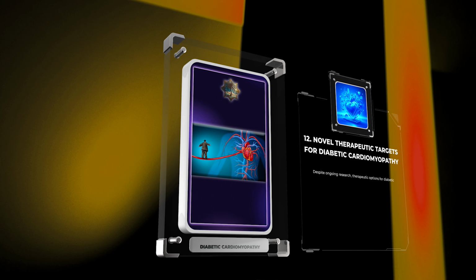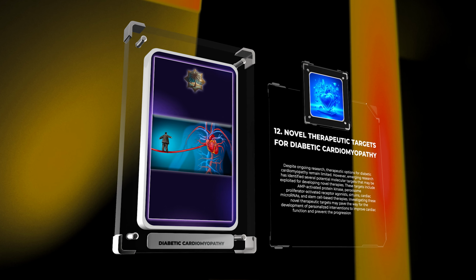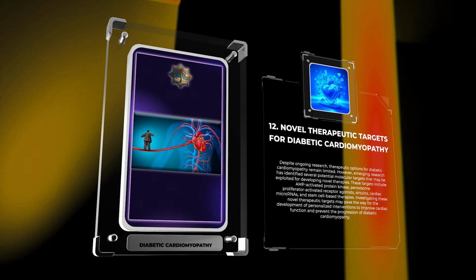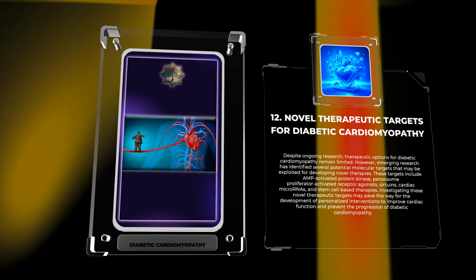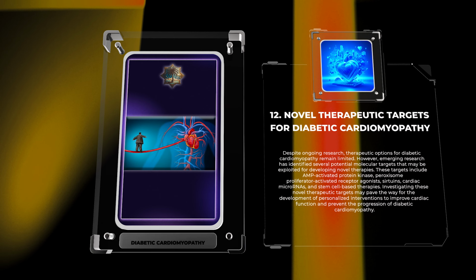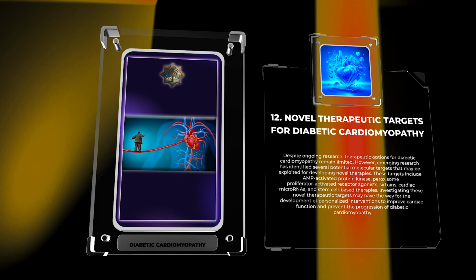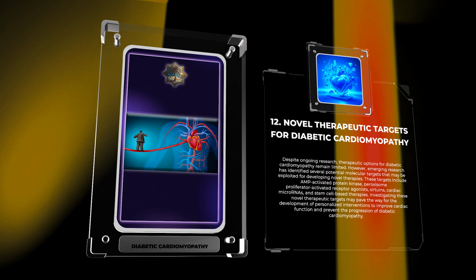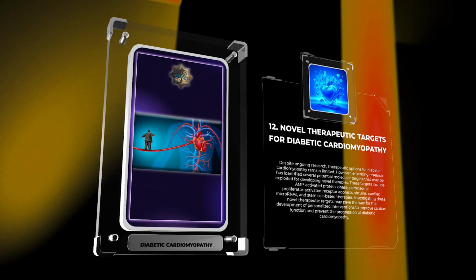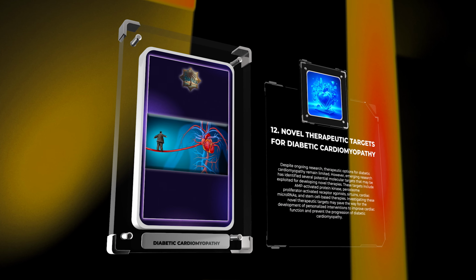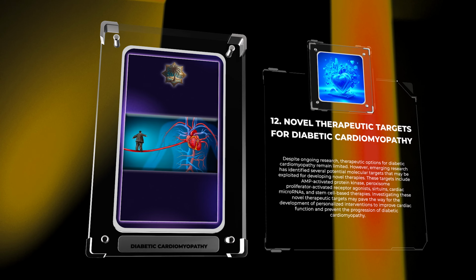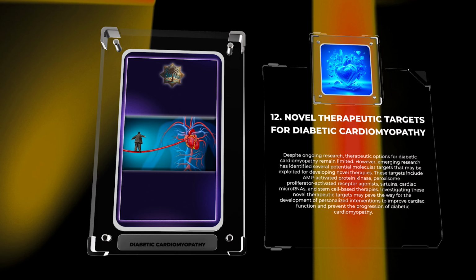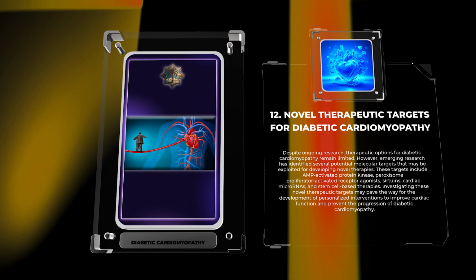Despite ongoing research, therapeutic options for diabetic cardiomyopathy remain limited. However, emerging research has identified several potential molecular targets that may be exploited for developing novel therapies. These targets include AMP-activated protein kinase, peroxisome proliferator-activated receptor agonists, sirtuins, cardiac microRNAs, and stem cell-based therapies. Investigating these novel therapeutic targets may pave the way for the development of personalized interventions to improve cardiac function and prevent the progression of diabetic cardiomyopathy.